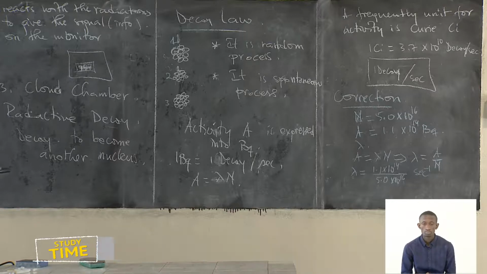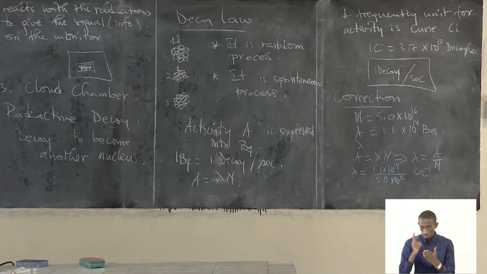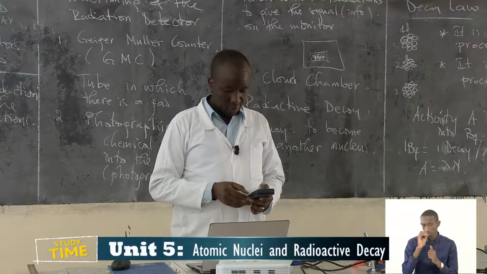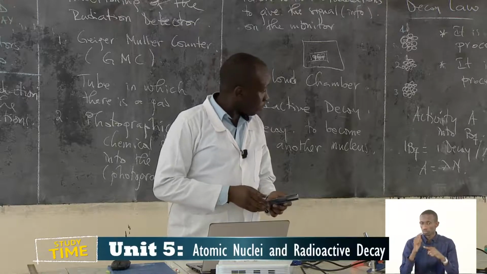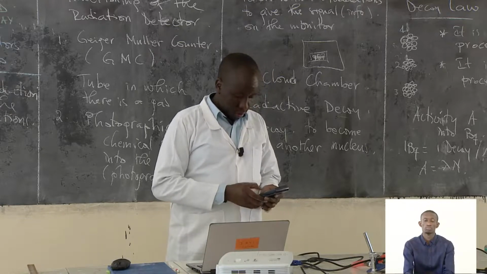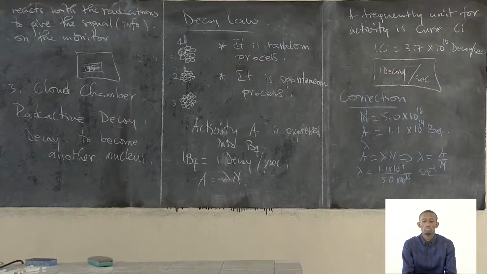Good. Let's calculate that. We have 1.1 times 10 power 14 divided by 5.0 times 10 power 16, following the parentheses.